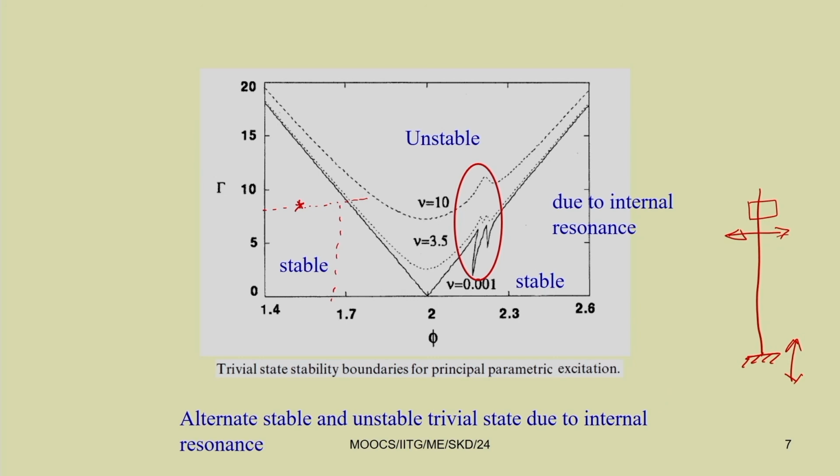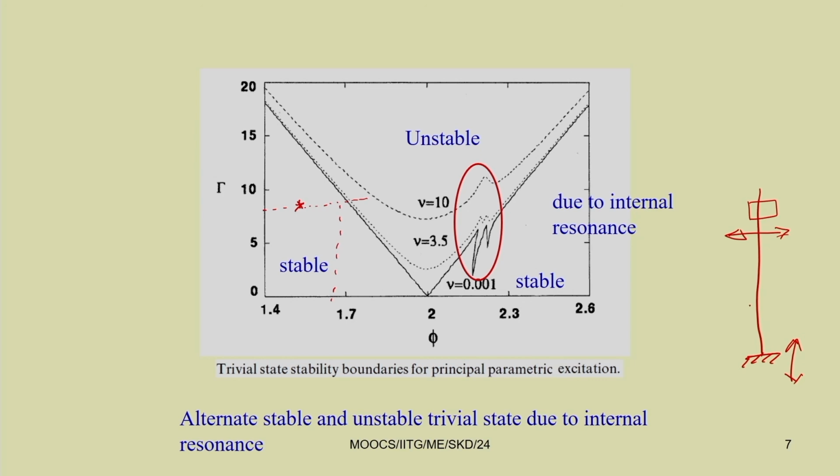In a parametrically excited system, when we give a force in one direction, the displacement takes place in a perpendicular direction. Here, what we have observed is that for certain values of phi, that is the frequency, and the amplitude of the base excitation, the system may be in the trivial state or in the non-trivial state.